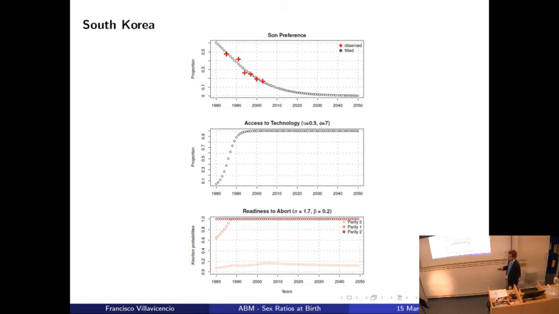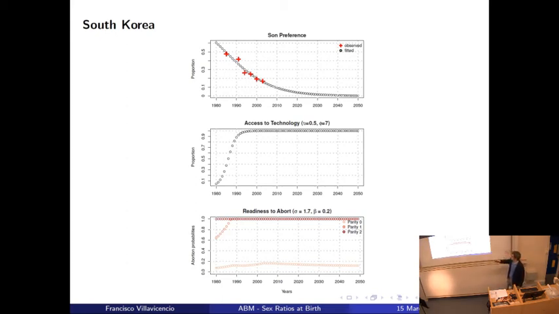The access to technology, what we observe is that this steep increase of the sex ratio at birth has a strong effect on this. That means the access to technology was very low in the 80s, but in the mid-90s almost all of the Korean population had access to technology to determine the sex of the fetus and decide whether or not to practice abortions. And finally, this readiness to abort is the probability to abort for different parities.